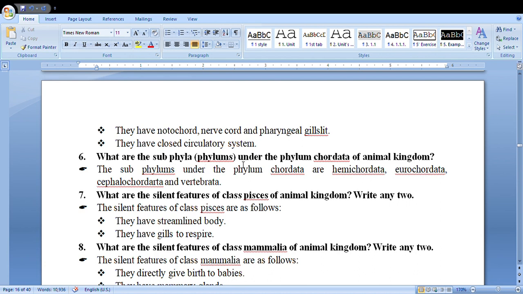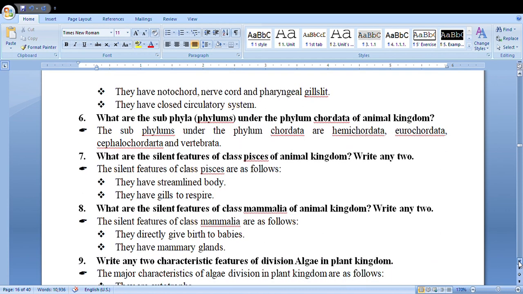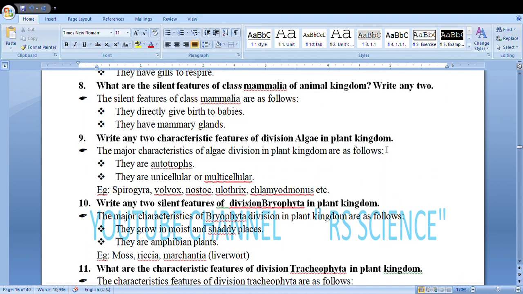What are the subphyla under the phylum Chordata? They are Hemichordata, Cephalochordata, Urochordata, and Vertebrata. What are the salient features of class Pisces of animal kingdom? They have streamlined body. They have gills to respire. What are the salient features of class Mammalia? They directly give birth to babies. They have mammary glands.